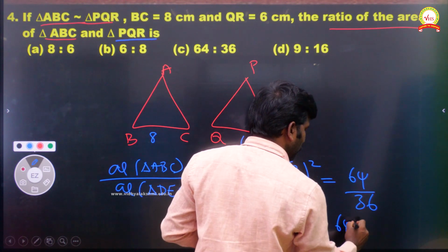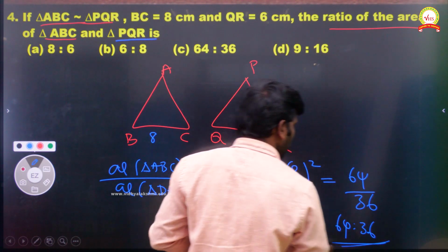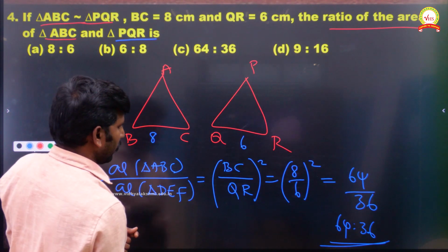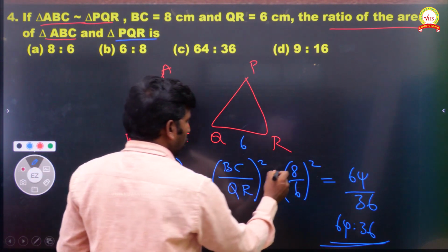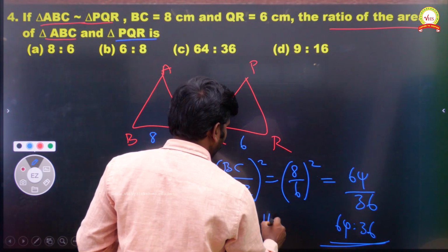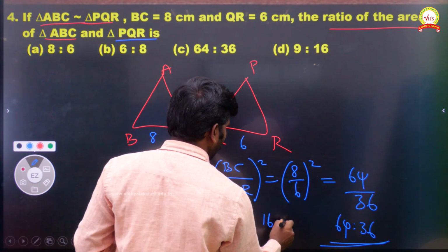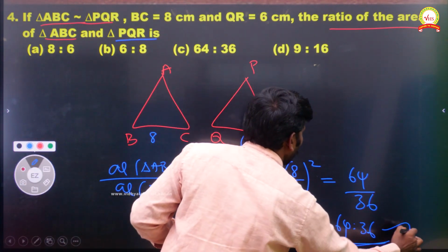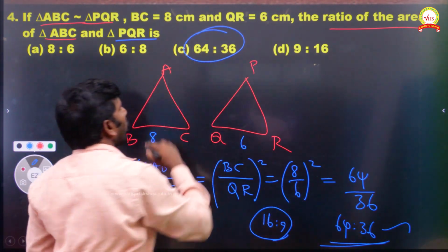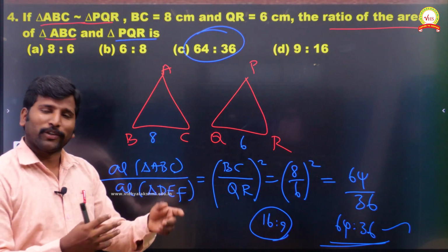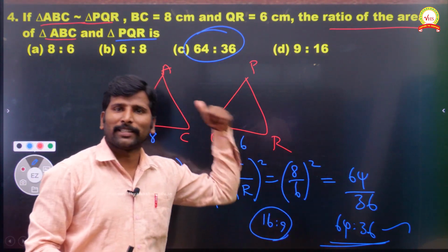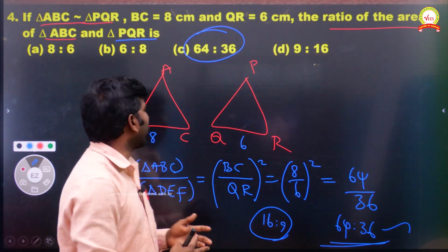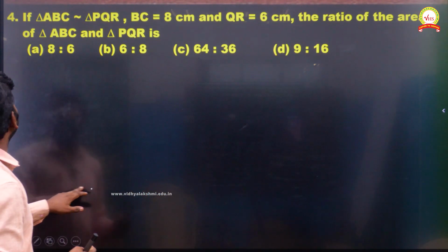When you write it in the ratio, 64 is to 36. If you want to cancel it, you can cancel. When you cancel, definitely you never get the answer, I think. So it is 4 square 16, and when you cancel here, I am getting 3 square the value 9. 16 is to 9 is not available, but 64 is to 36 is there. So 64 is to 36. Don't worry, they never give both answers in the options. Any one they will give, that you should select. Now we are going to the next one.